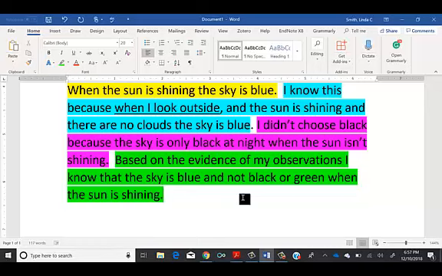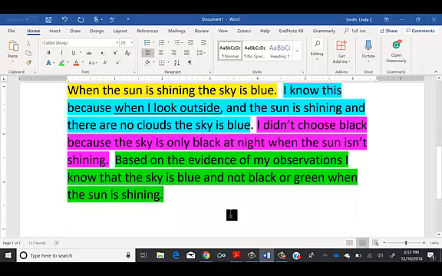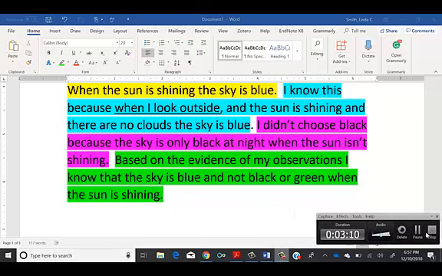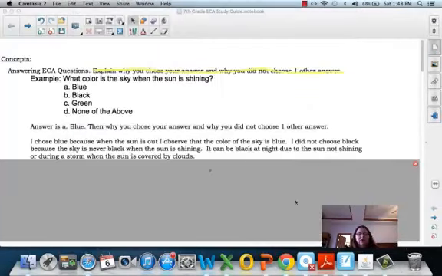Now, you might ask, well, how would I get that? Well, you would go in and you would give a little bit more information. What about a green sky? Actually, there are sometimes green skies. Green skies come before a storm. So you might add something else. You might bring in some other observation or some information from a chart. And then that would get you a 4 for a CER. And I don't believe the ECA will have any questions where it'll say why you chose 2 answers. So that would be how you would answer a question like that.